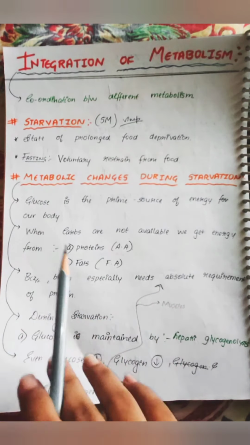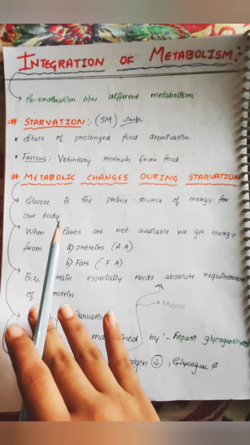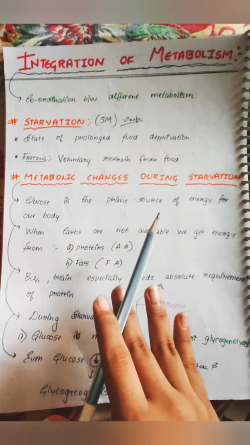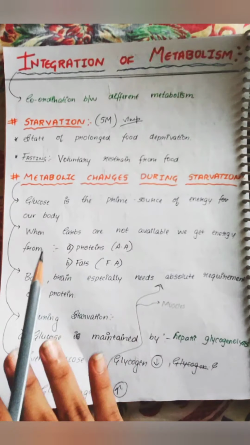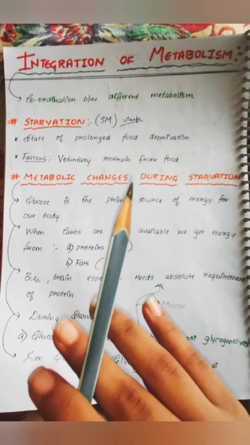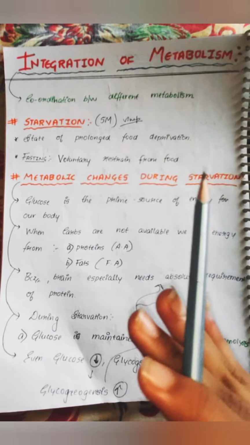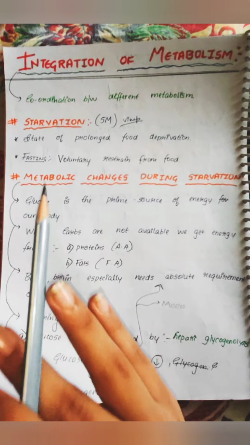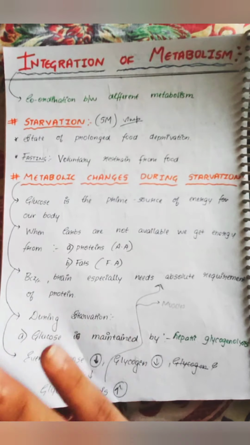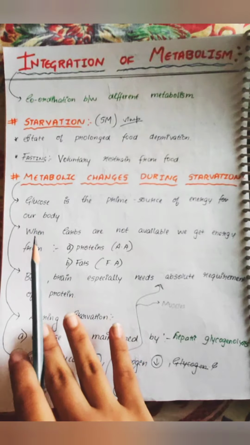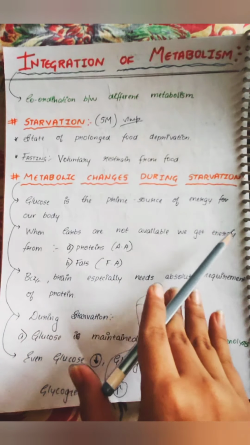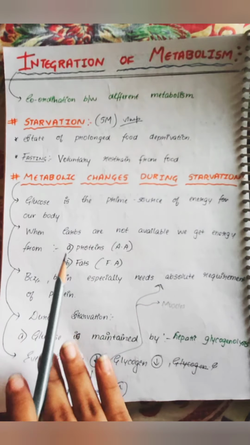First one: we know that glucose is the prime source of energy in our body. So glucose is required, and it is the basic source required for our energy. When the carbs are not available, we get energy from the proteins and fats.